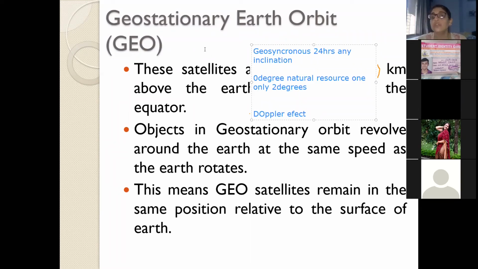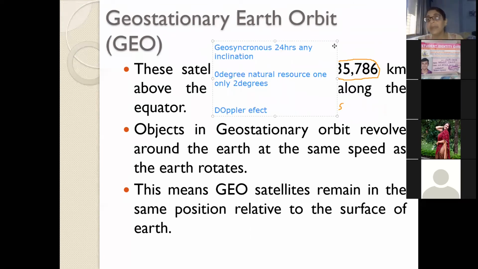Is it clear? So, few important points about geostationary satellites: they are placed at around 35,786 km altitude from the surface of the Earth, with an inclination of 0° and a time period of 24 hours. Because there is only one such orbit in the whole space, this orbit has been declared a natural resource.